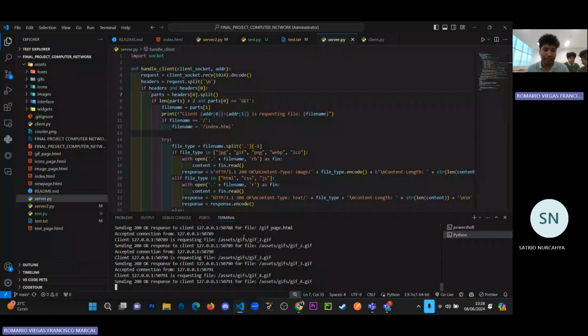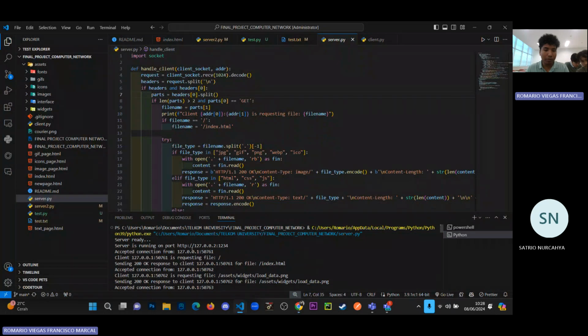Just testing it, and when we test from the browser, you can see here we have some information, which is that we accepted the connection from the client with this address and this port.